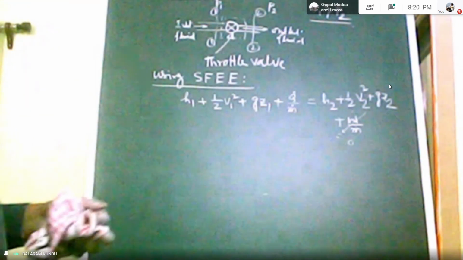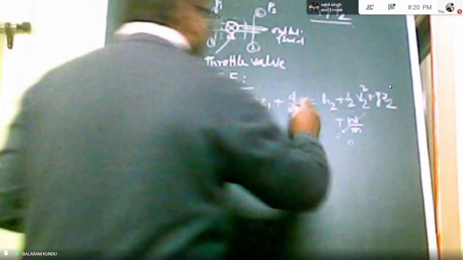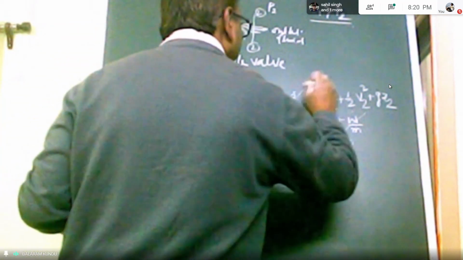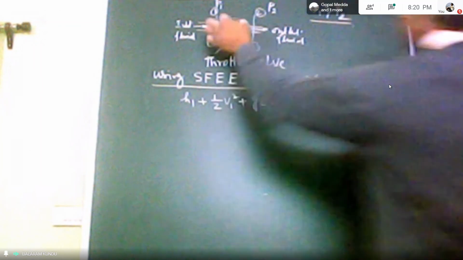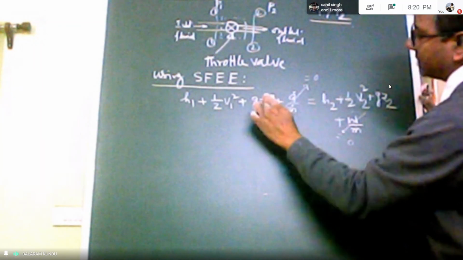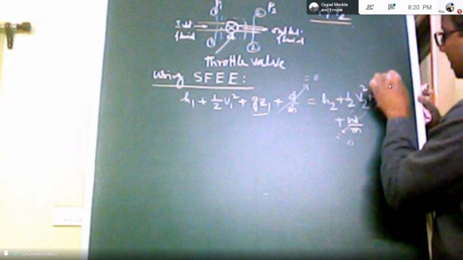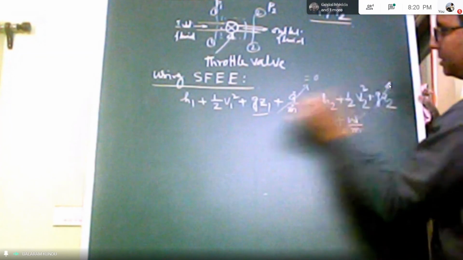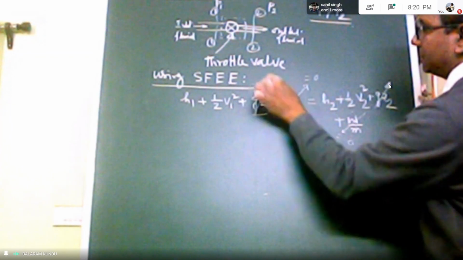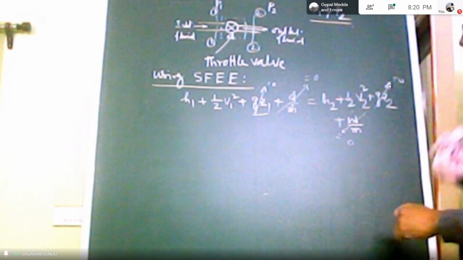Okay. And we assume that during throttling, no heat transfer takes place. This valve is very small. So Q dot can be zero here. And as this valve is very small, we can neglect the potential head because Z1 should be Z2. We can neglect this potential energy. This and this should be zero.